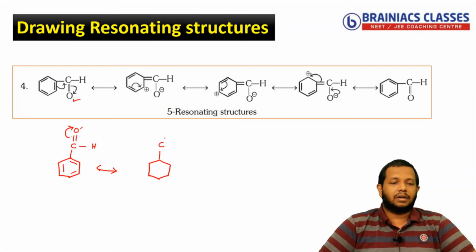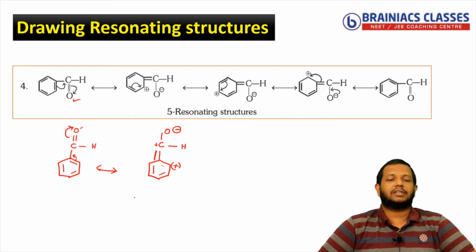So this one will become O negative. Already it has a lone pair. When the pi bond is coming, this will become negative charge. And when that happens, what happens to the carbon? Carbon will become slightly positive. And we know that there is a double bond present here. So what will the double bond do? The double bond will move towards the positive side carbon. Because if positive charge is there and a double bond is present here, the double bond will shift towards the positive. So you will get a double bond here. So when the double bond is moving in this direction, this will become what actually? Positive. And you will have other bonds located in a similar way.